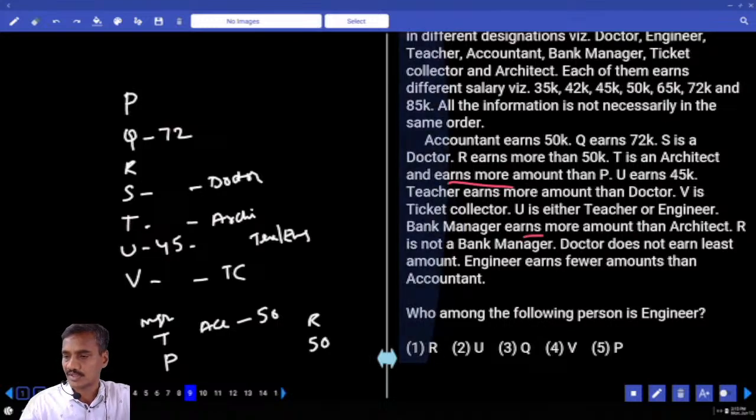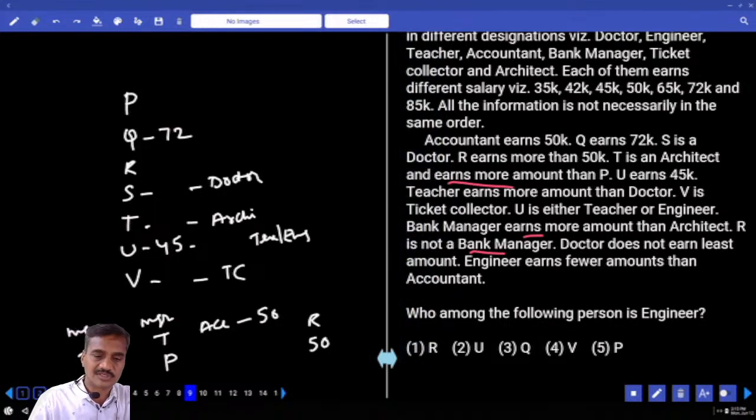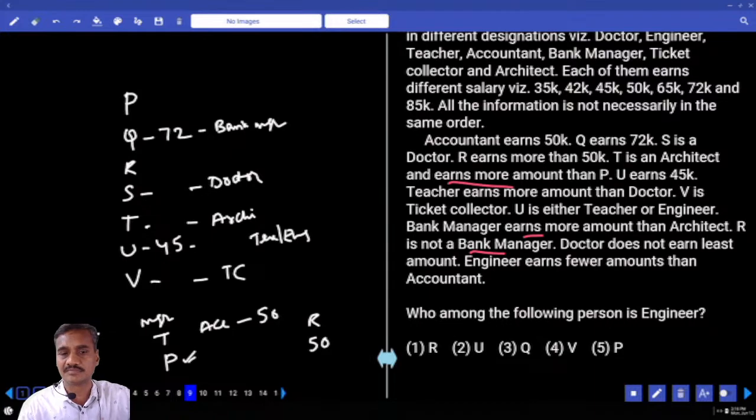And the next one, R is not a bank manager. R as bank manager is ruled out. Then tell me who is the bank manager here? Either P or Q, isn't it? Now P cannot be the bank manager because the manager got more than P. So who is the manager here? The bank manager is Q. Are you getting this or not? Q is the bank manager because the manager got more than P and T.